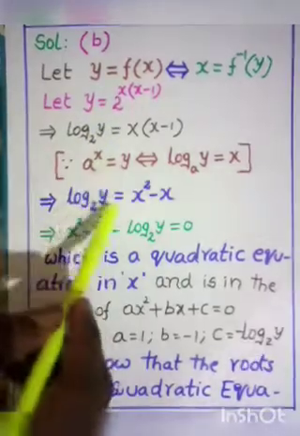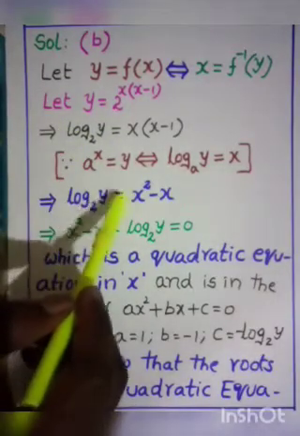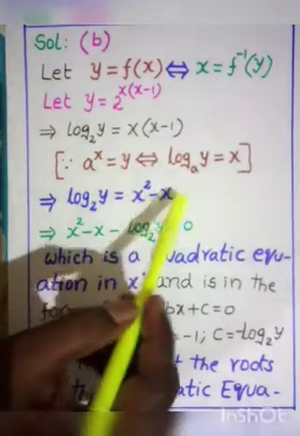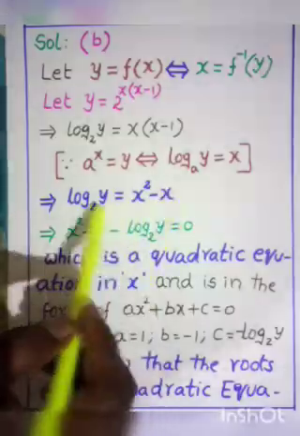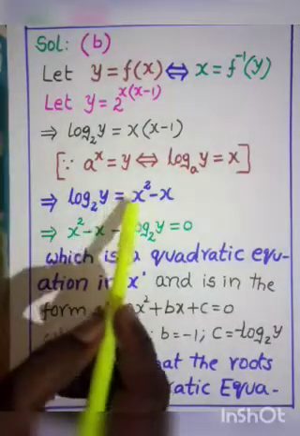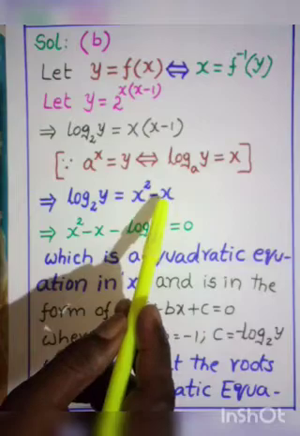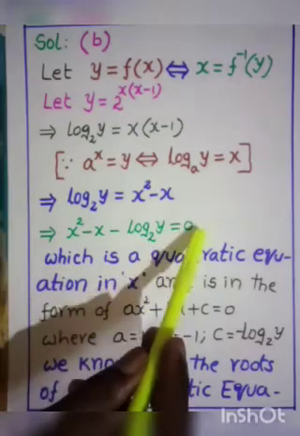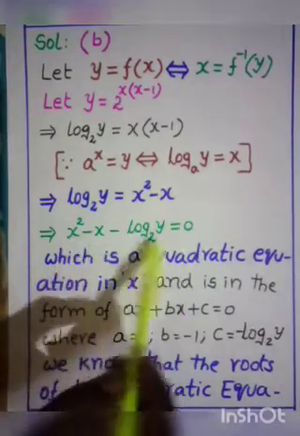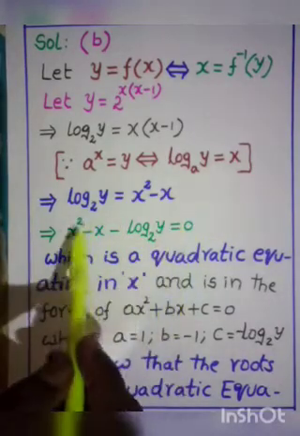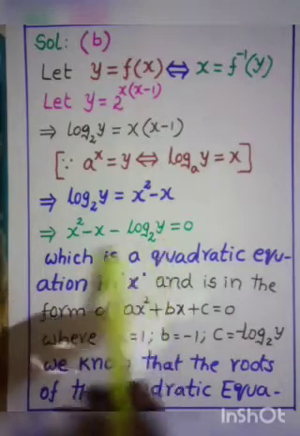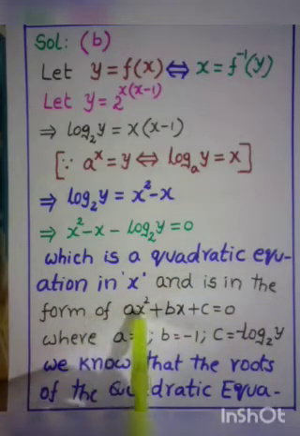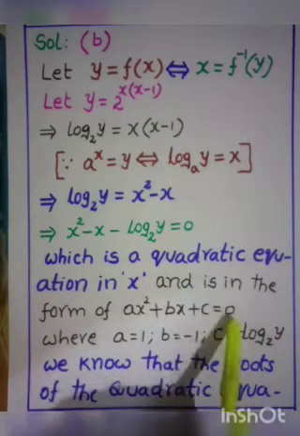Now log y base 2, I wrote this step as is equal to, by multiplying these expressions, I get x square minus x. Understood this step, my dear children? Right. Now we rearrange these terms. Then we get x square minus x minus log y base 2 is equal to 0. If you observe this equation, it is a quadratic equation in x, in the form of ax square plus bx plus c is equal to 0.